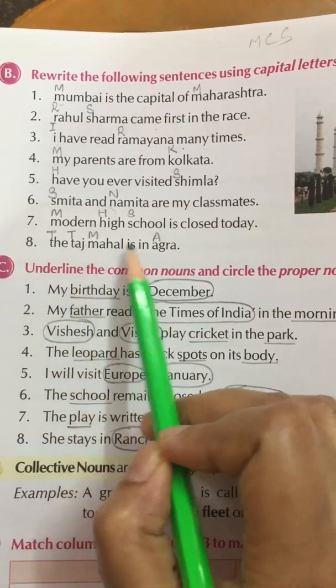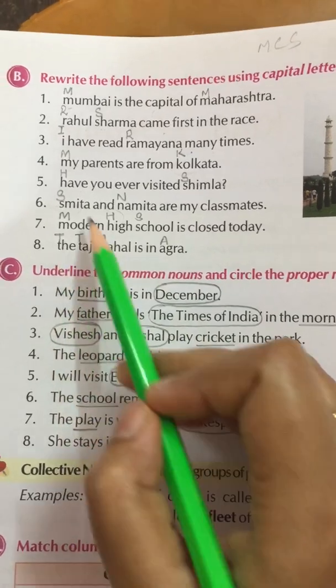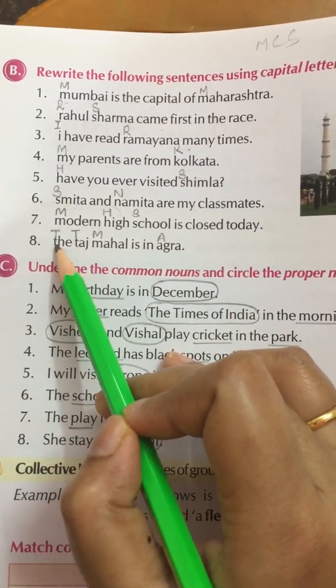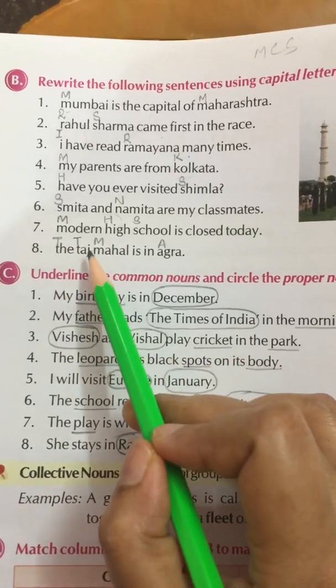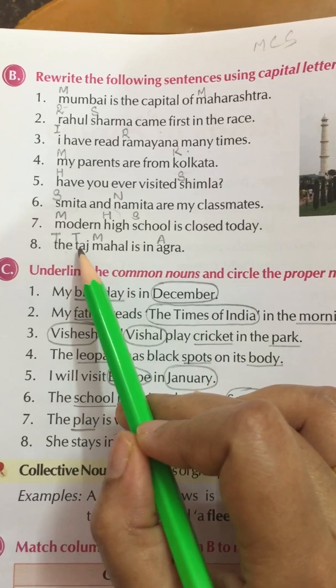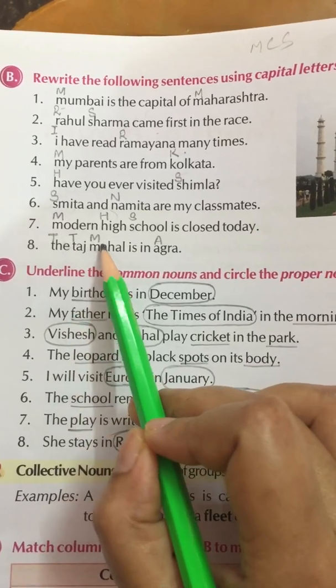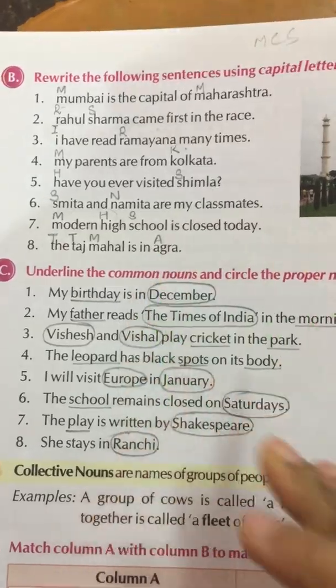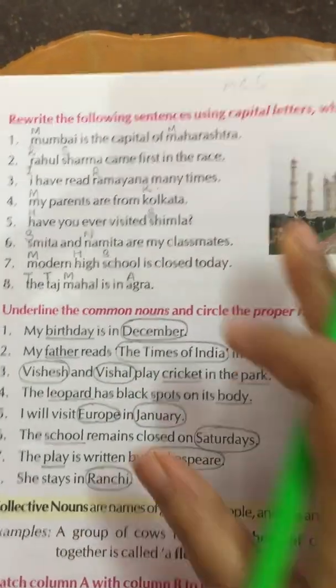The Taj Mahal is in Agra. Now, whenever we begin a sentence, we always begin it with capital letter. So that is why T will be capital of the. Taj Mahal is the name of a monument. It is a proper noun, so we have to begin it with capital letters. Capital T, capital M. Agra is the name of a place. Capital A. Alright, so I hope this is understood.